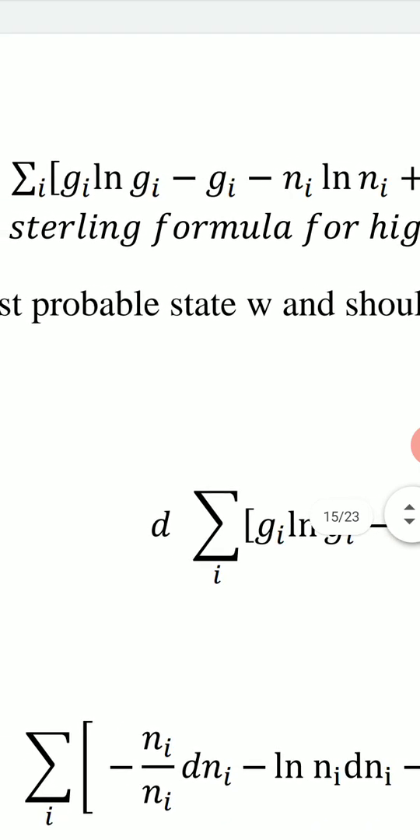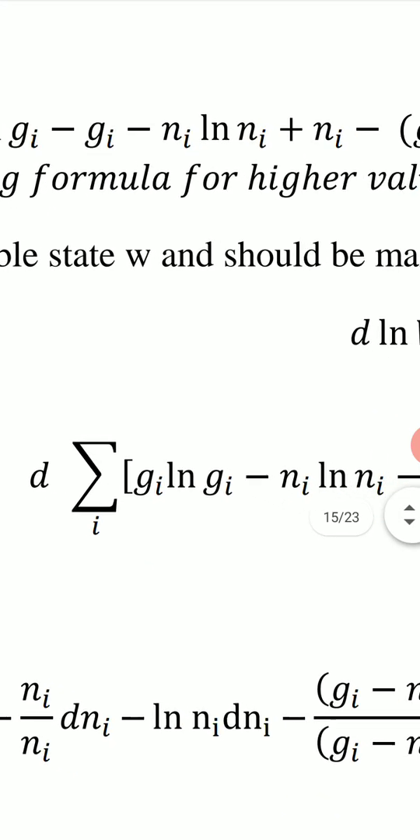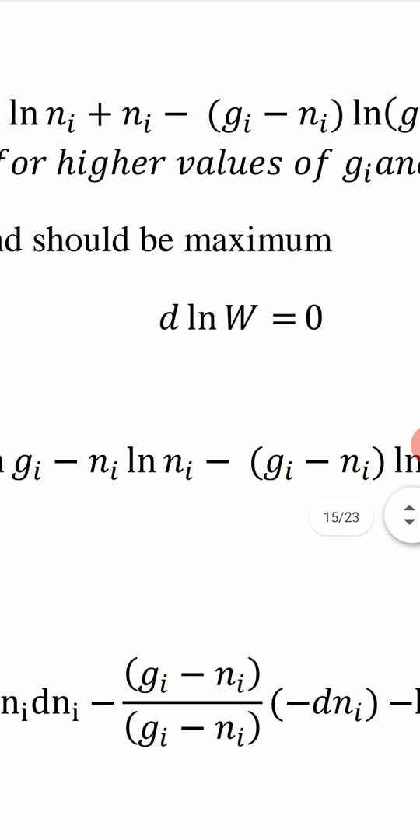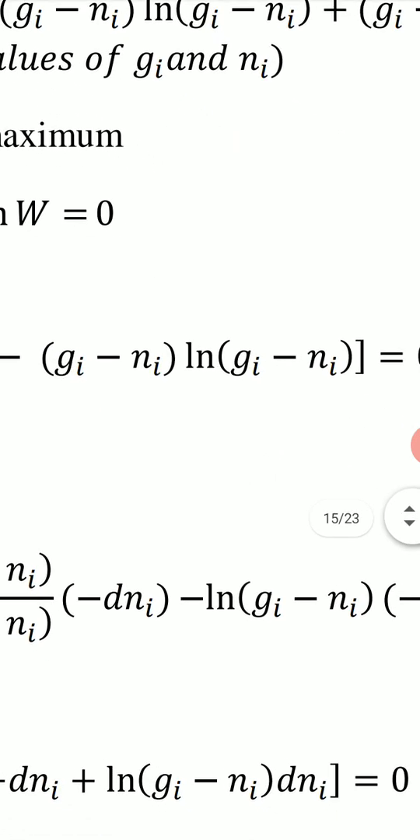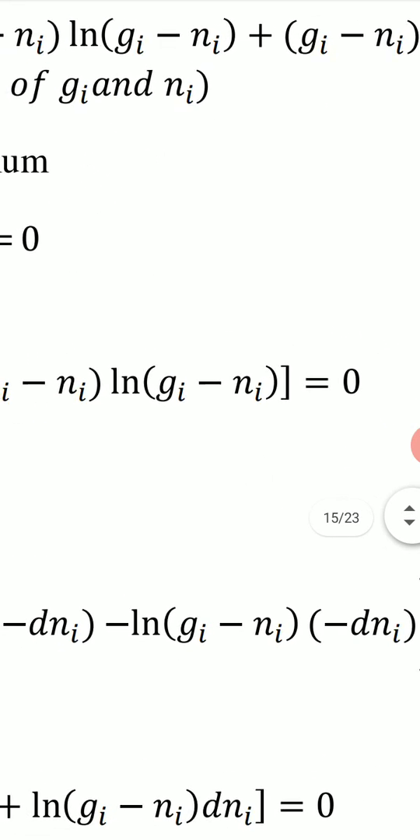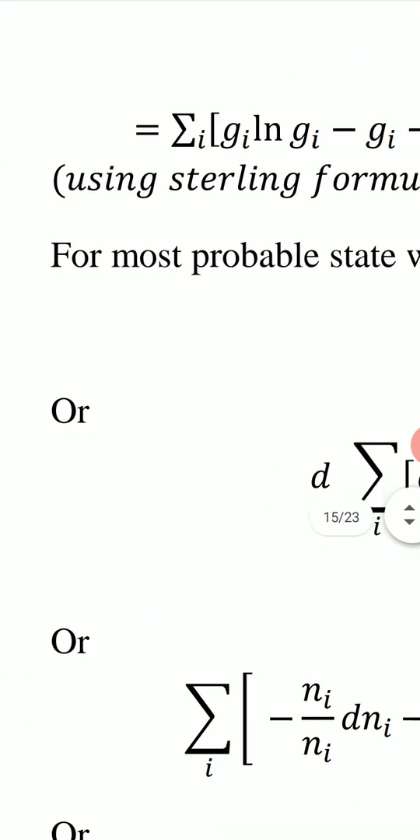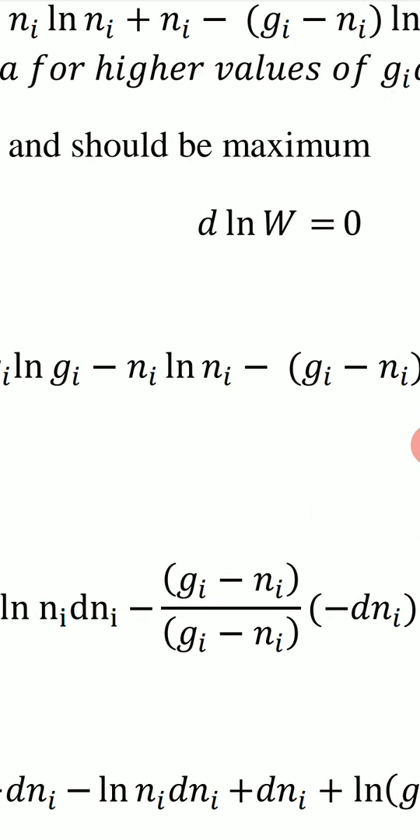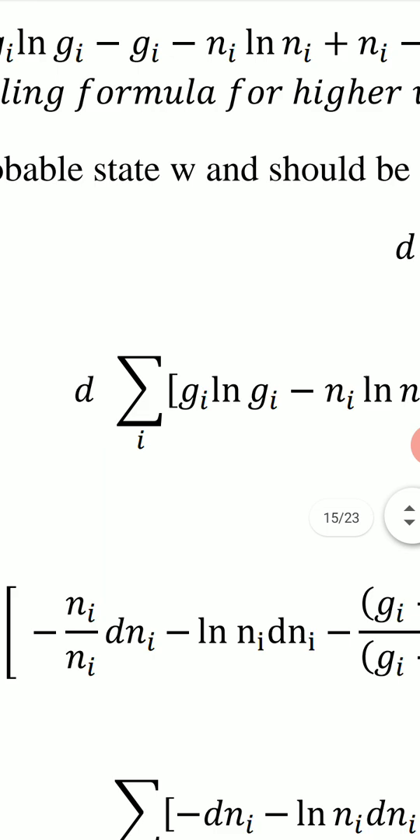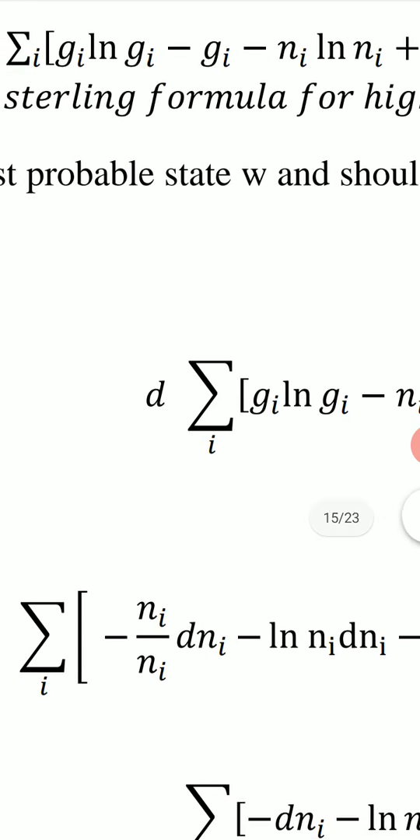will be gi log gi minus ni log ni and minus (gi minus ni) log (gi minus ni). Now for the most probable state, W and log W should be maximum. The most probable state is one which has maximum thermodynamic probability W. So for the most probable state, or for the equilibrium state, W should be maximum or log W should be maximum, and